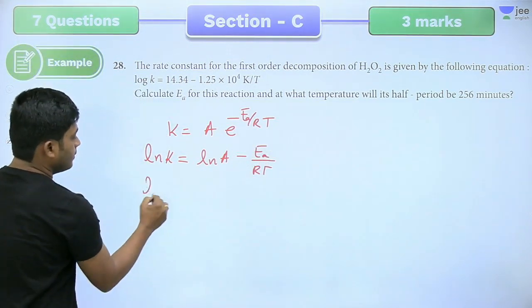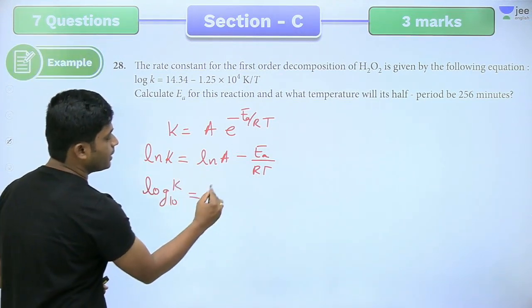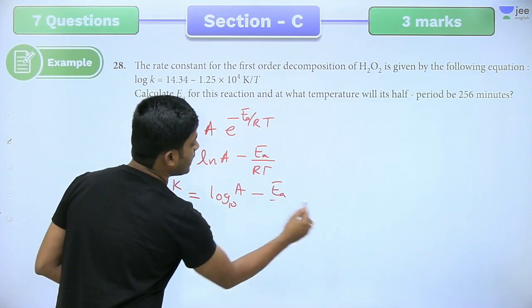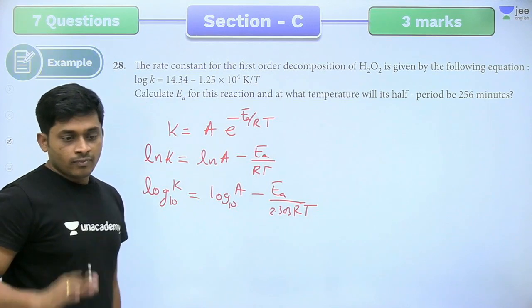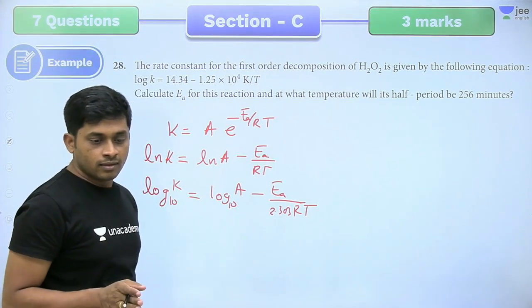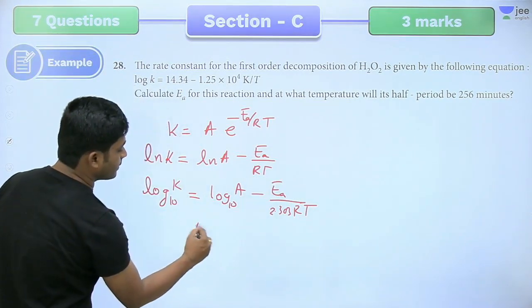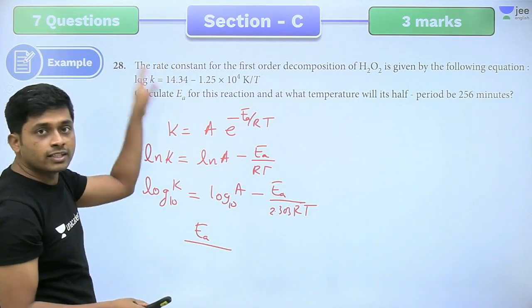Next, if you convert into base 10, log k equal to log A minus Ea by 2.303 RT. So Ea by 2.303 R, you can just equate these two.